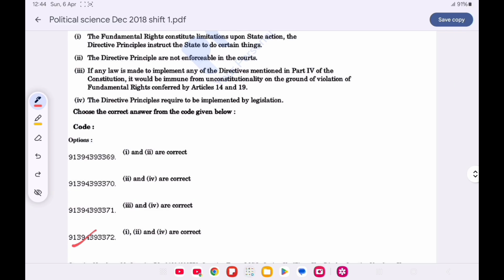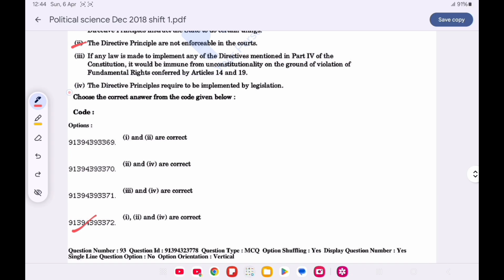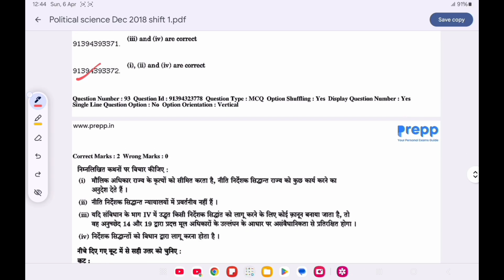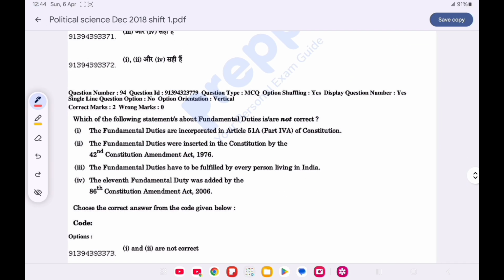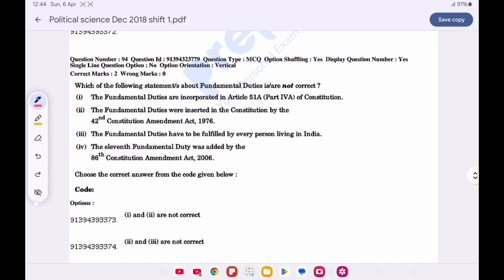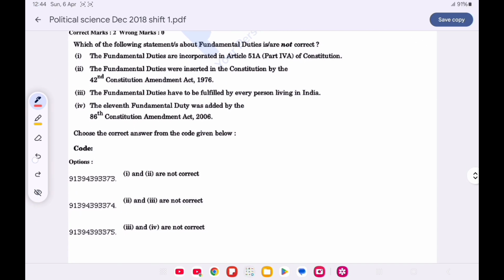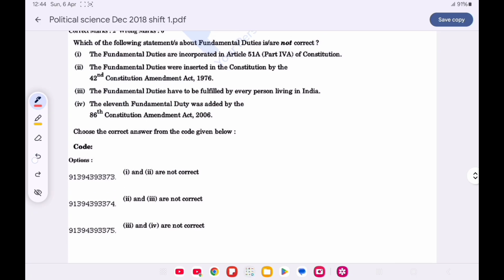One is the fundamental rights constitute limitations upon the state action and the directive principle instruct the state to do certain things. Directive principles are not enforceable in the courts and the directive principle requires to be implemented by the legislation. Now question number 94. Which one of the following statement about the fundamental duties is not correct? Choose the correct option from the code given below.